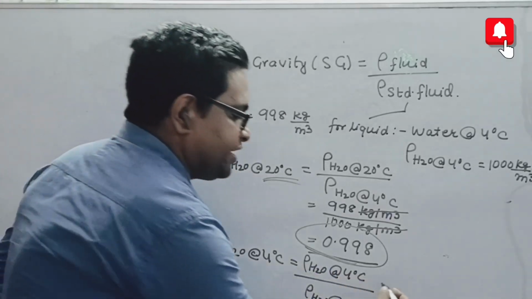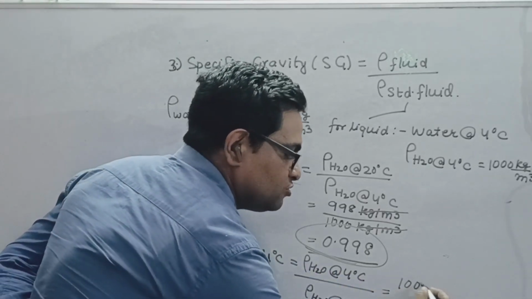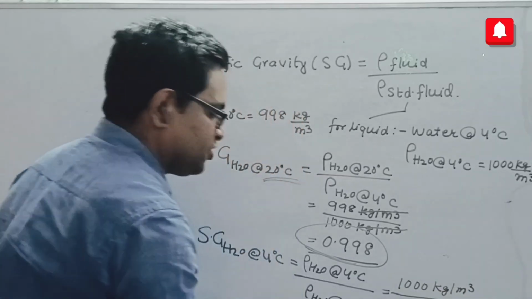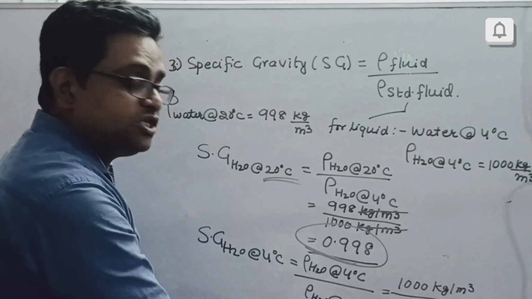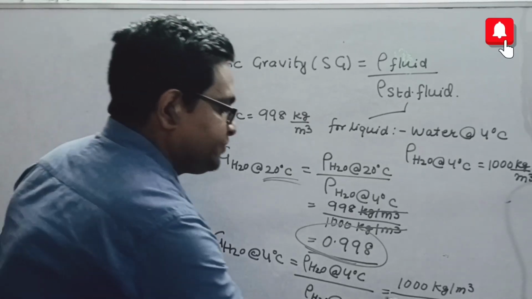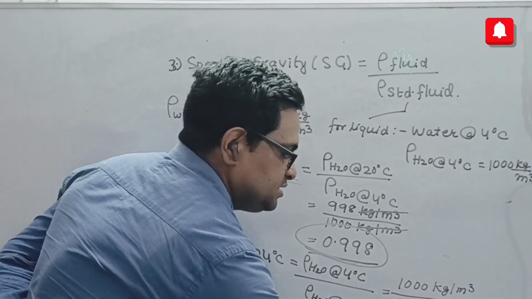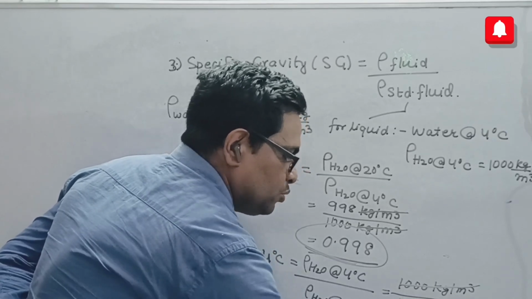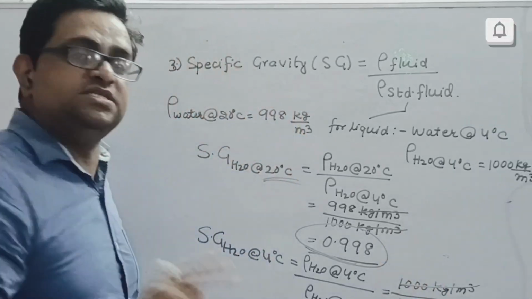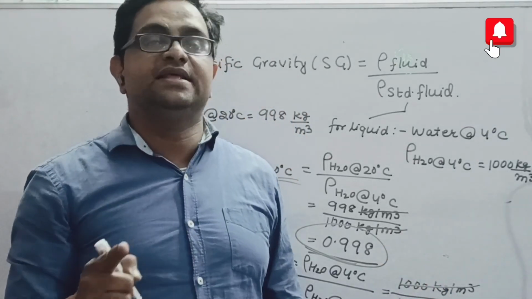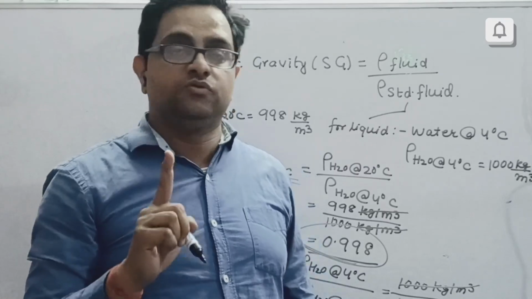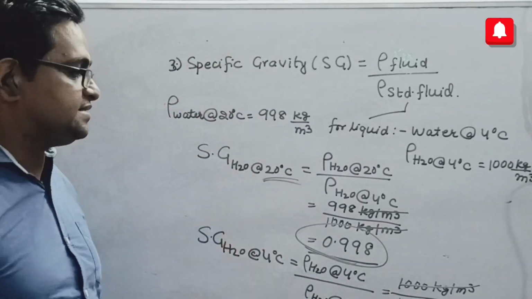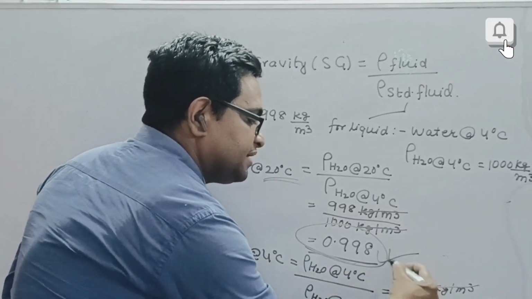Now we have the density of water at 4 degrees Celsius as 1000 kg per meter cube, and the density of our standard fluid is also 1000 kg per meter cube. So it comes out to be 1. So we have the specific gravity of water at 4 degrees Celsius to be 1, whereas the specific gravity of water at 20 degrees Celsius comes out to be 0.998.